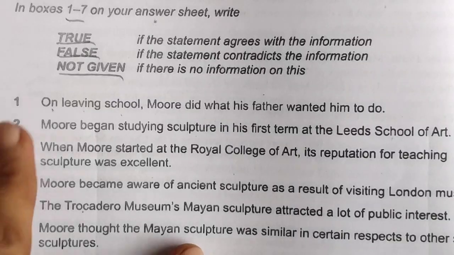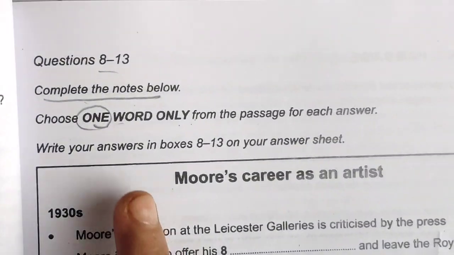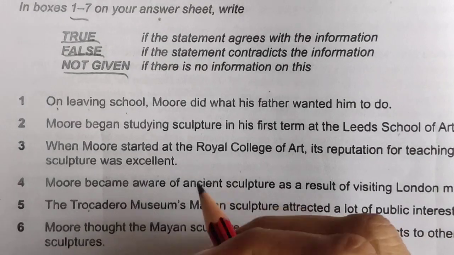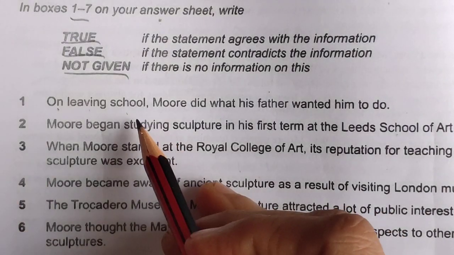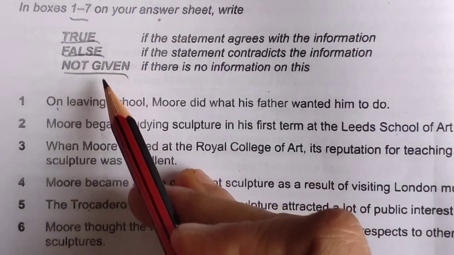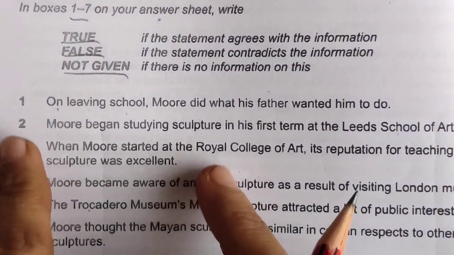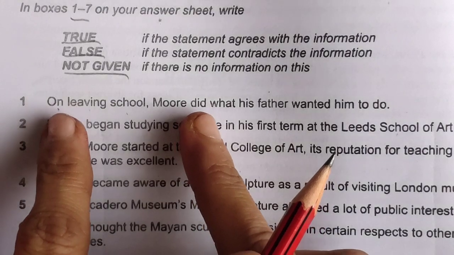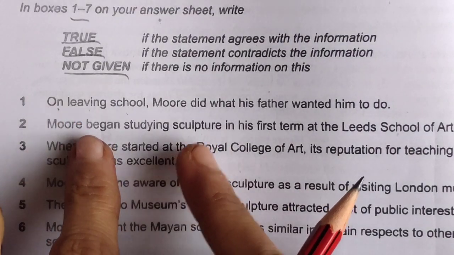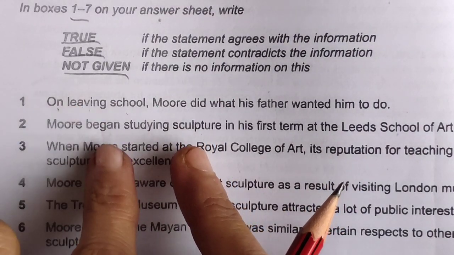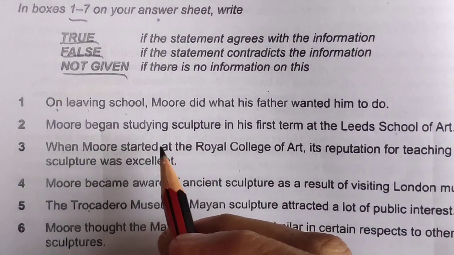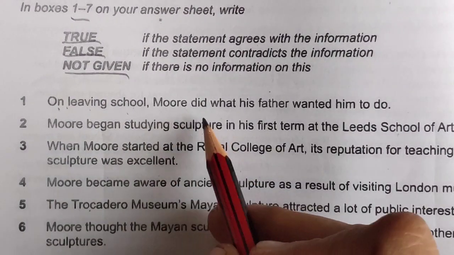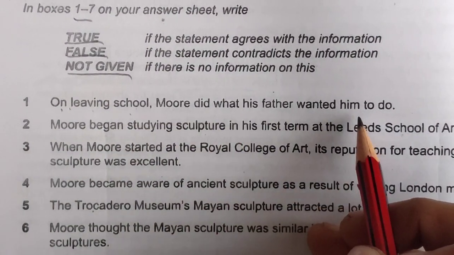We have first True/False/Not Given, and second we have Complete the Notes below. Here is a tip for you: where True/False/Not Given questions are concerned, you will find the location of these questions one by one. Where you find the first location, you will find the second after the first question's location. Okay, so that is confirmed. Let's read the statement: On leaving school, Moray did what his father wanted him to do.